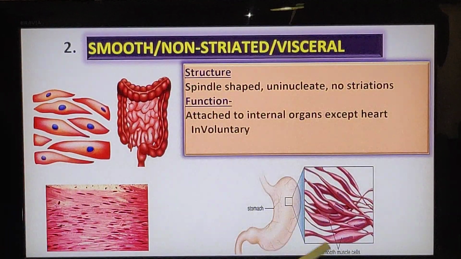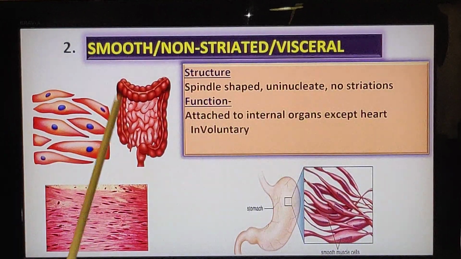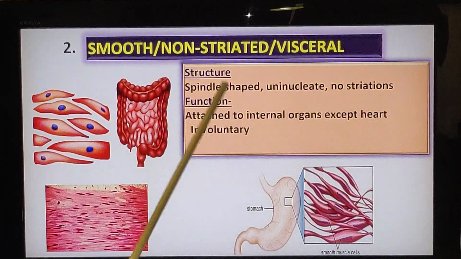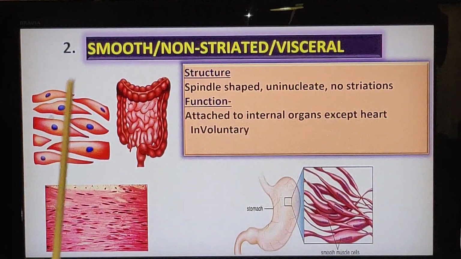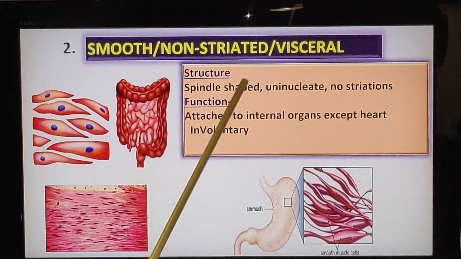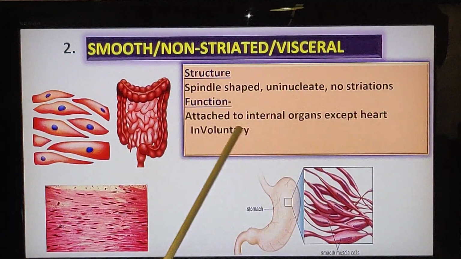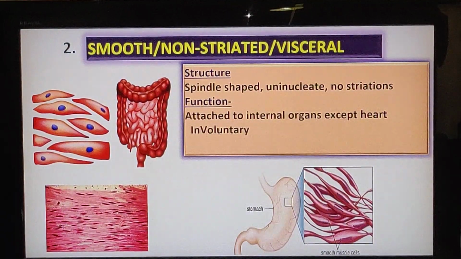Okay, this is also there in your practicals to observe under the microscope. Under the microscope, you will be seeing it in this way. That is smooth muscles, which don't have any striations and they are uninucleate, only one nucleus. And is it under your control? No, it's involuntary. This smooth muscle structure is not cylindrical, it's called spindle shape. So what's the structure? Spindle shaped, uninucleate, no striations. What is its function? It's attached to the internal organs except the heart, and it is involuntary in nature. Remember the structure, function and its location. Okay.